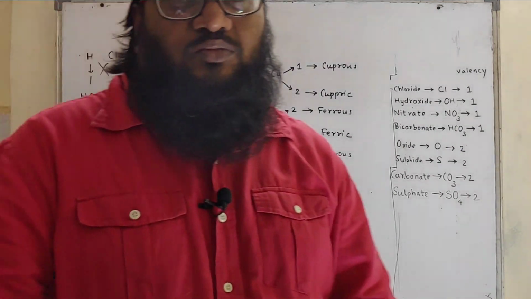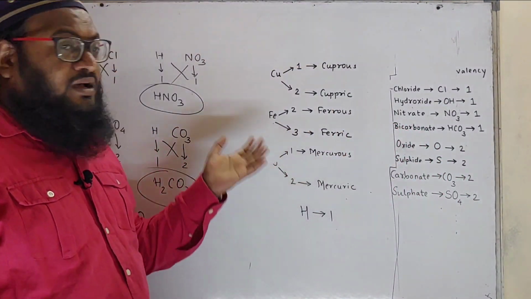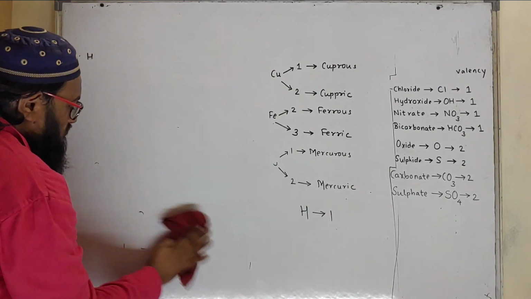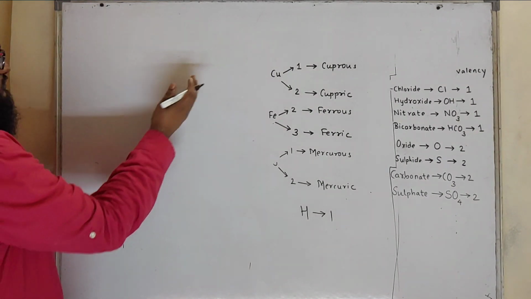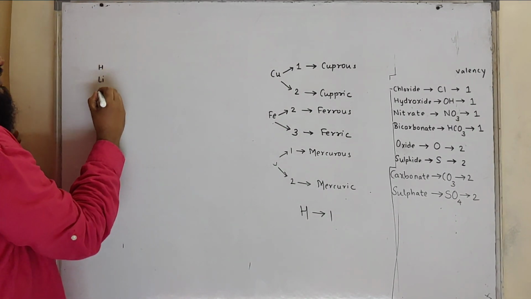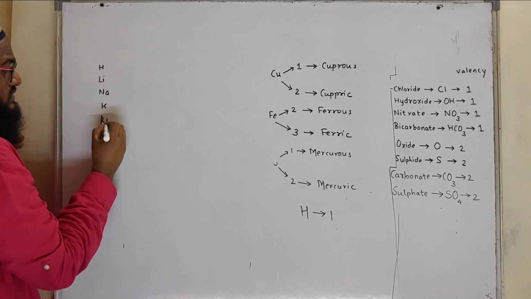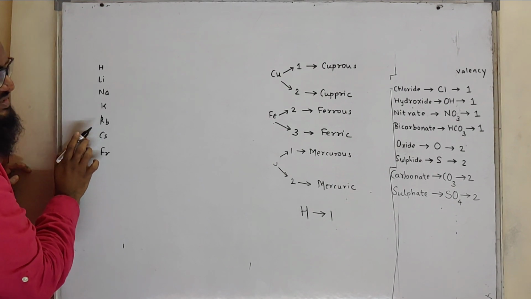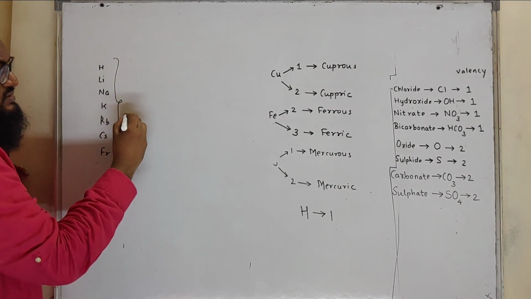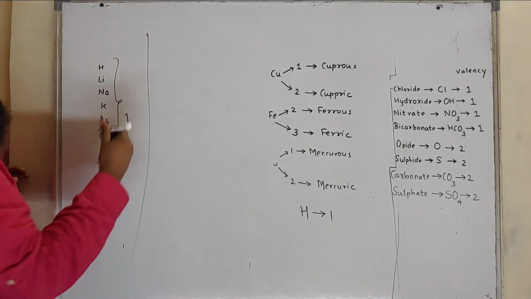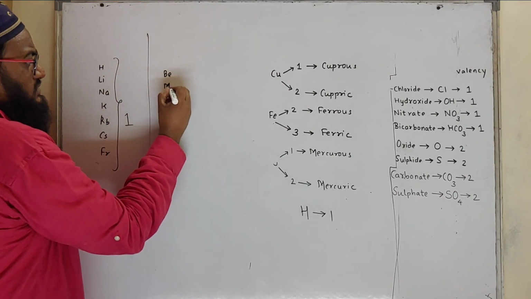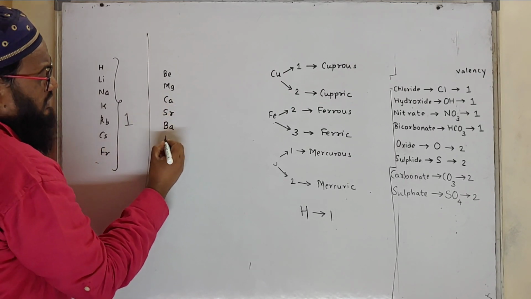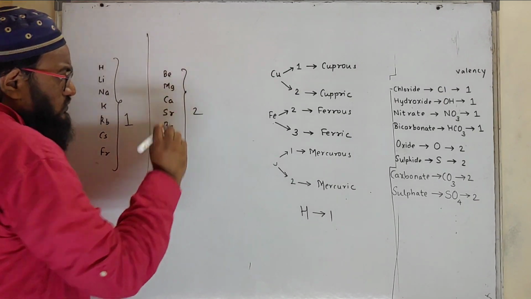So in this way we have discussed the formula. You can learn many more formulas simply by learning the valency. I'll explain you some more valencies. Like for example, hydrogen, lithium, sodium, potassium, rubidium, cesium, francium. They have valency 1. Many more: beryllium, magnesium, calcium, strontium, barium, radium. Again they have valency 2.